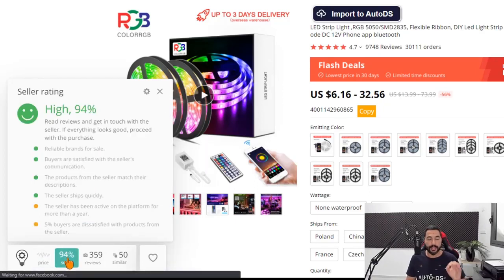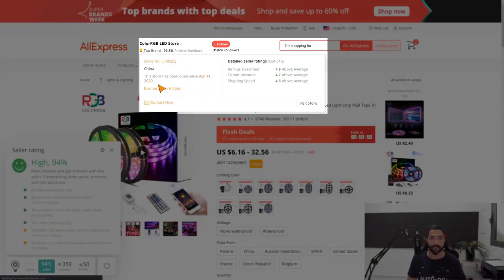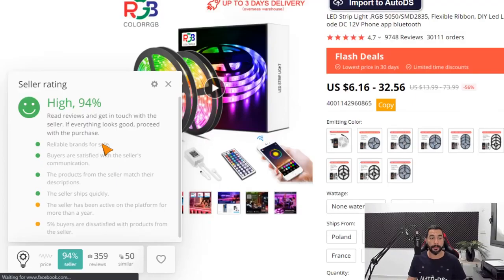Now, if we click on the seller, as we can see, we have a 94% average grade for this seller. What that means is the AliTools extension is rating this seller based on the seller's performance. You can already get some seller performance when you hover on top of the seller, like you can see up here. So we know that the seller has been here since April 14, 2020, and here's his average feedback from the customers. But down here we can get much more in-depth information of what's going on with the seller and why, and if we should work with them.